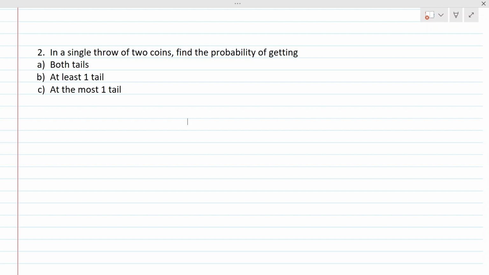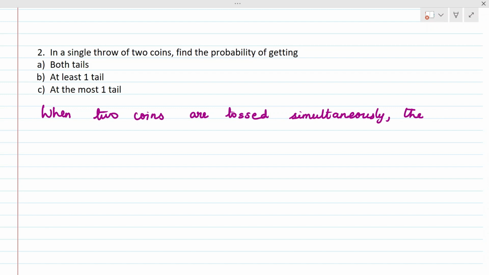This also I have already told you. When two coins are tossed, every step is important in probability. When two coins are tossed simultaneously, or if it is tossed one by one, whatever it is, it is equivalent to tossing two coins only. The possible outcomes are, I have already explained, HH, HT, TH and TT.